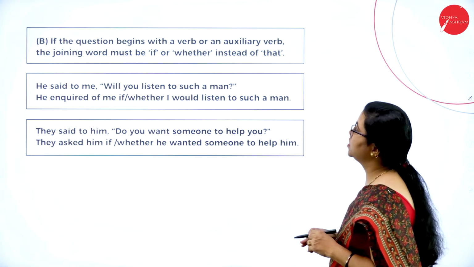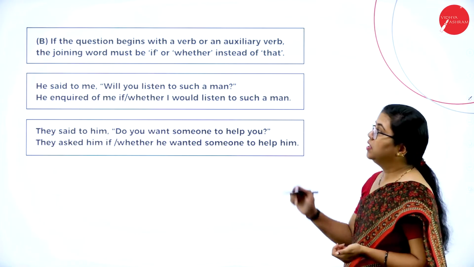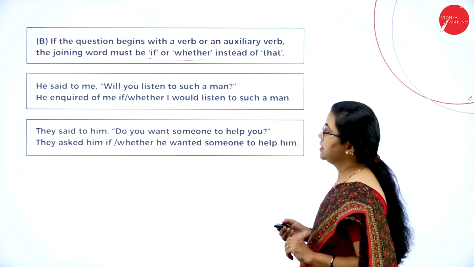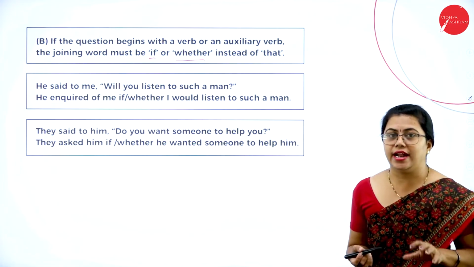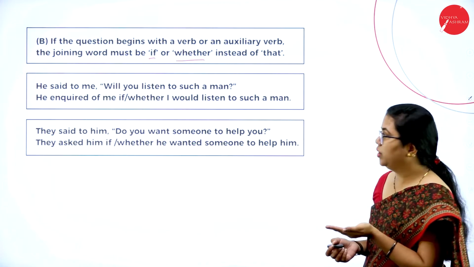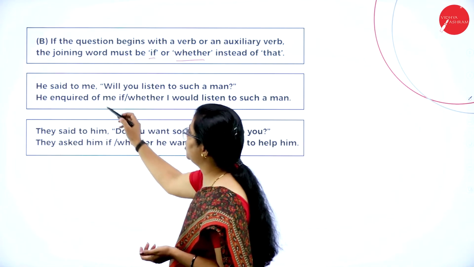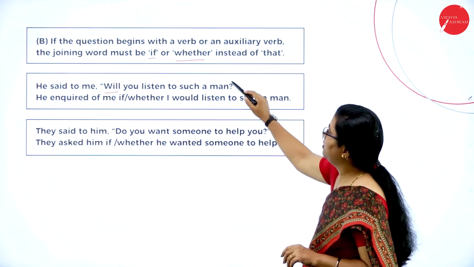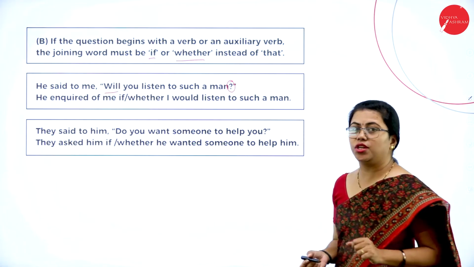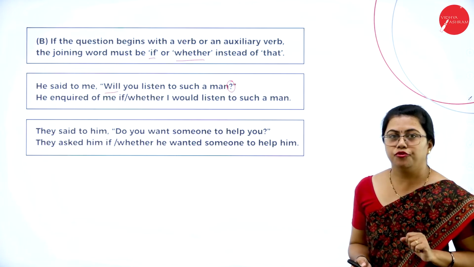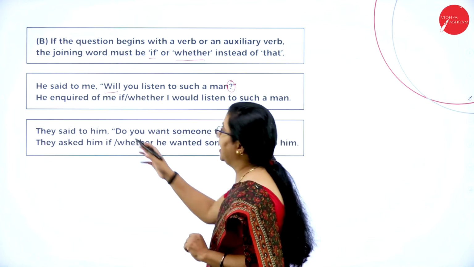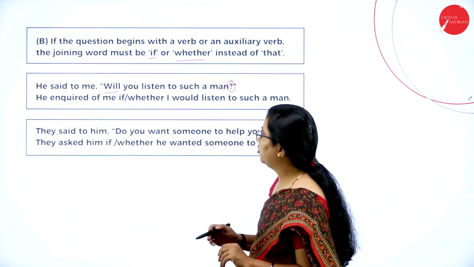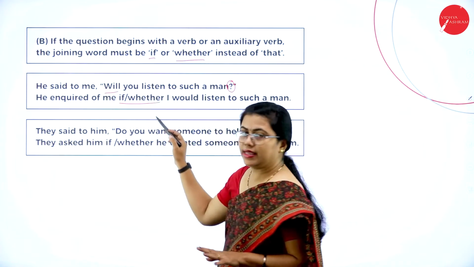If the question begins with a verb or an auxiliary verb, the joining word must be if or whether. Means you are not writing that. Instead of that, you are doing this. So, for example, he said to me, will you, this is an auxiliary verb, will you listen to such a man? There is a question mark. It is a question which begins with an auxiliary verb. So how do you do it here? He inquired of me or he asked me, that is also fine. He inquired of me if or whether, anything is fine.